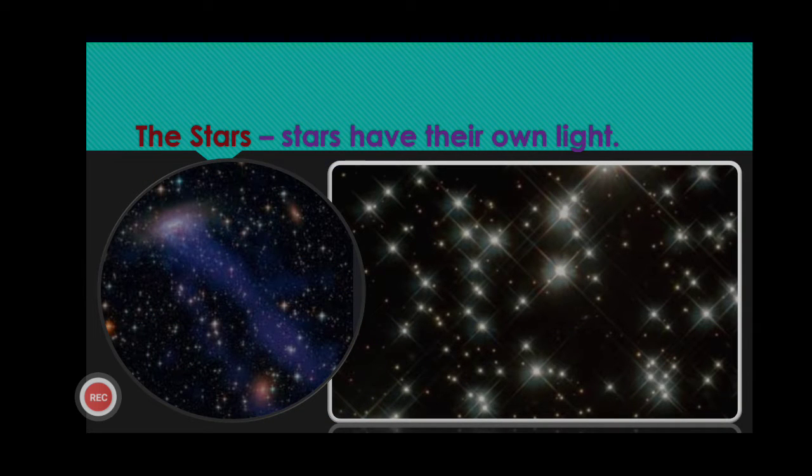Stars. Children, what are these stars? Stars are those heavenly bodies situated in our universe. They are fixed, means they cannot move from their place, and they have their own heat and light. Stars have their own light, means they are luminous. They can shine with their own light. So you can see in this picture, stars are shining.